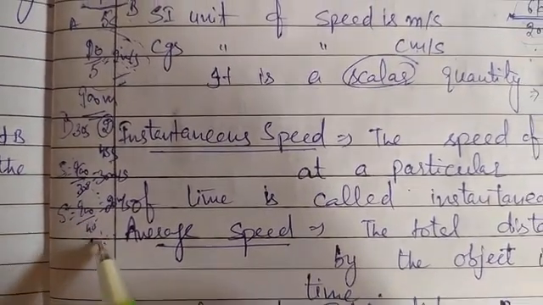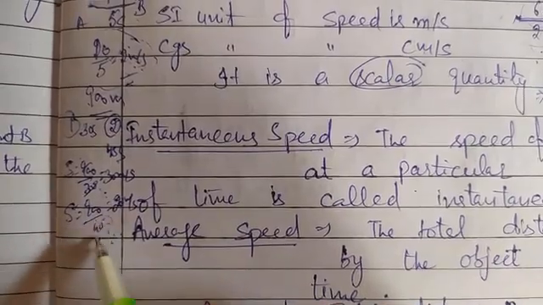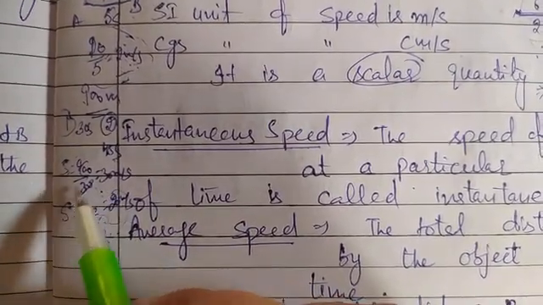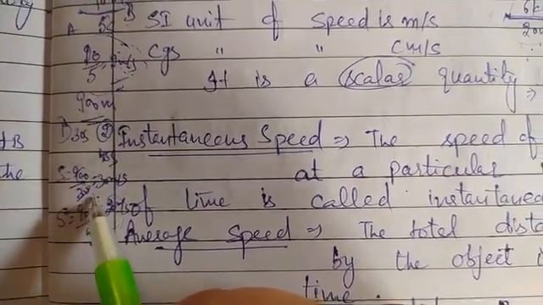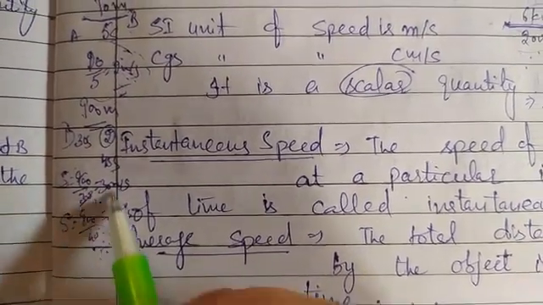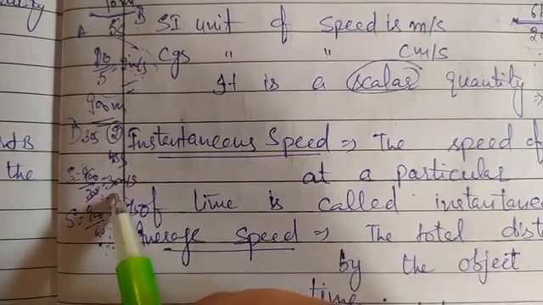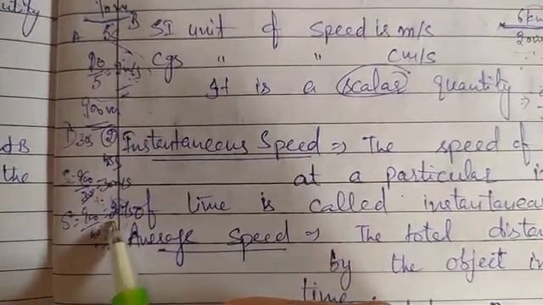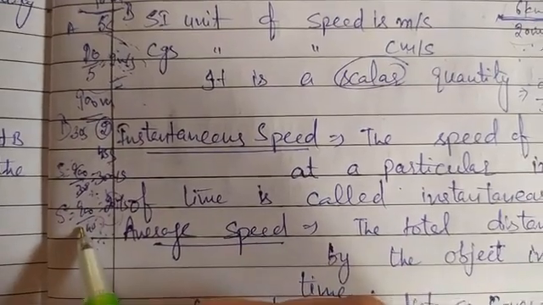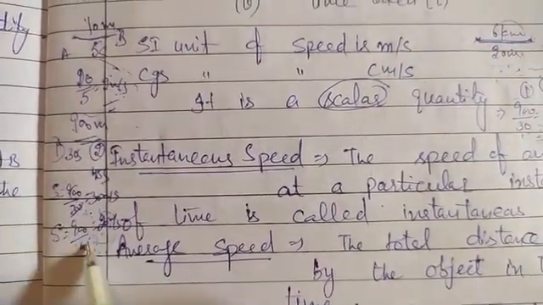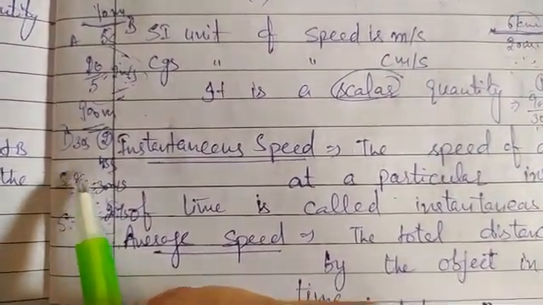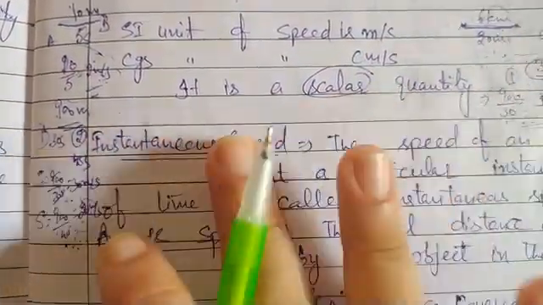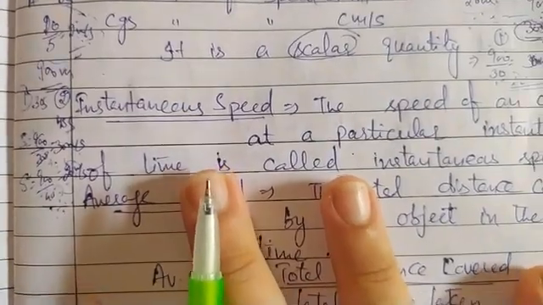That means the car which has taken more time has less speed, and the car which has taken less time has more speed. So in this way we can say that the more the time taken by an object, the lesser will be the speed, or the less the time taken by an object, the more will be the speed. So this is about the speed of the two objects. In this way we can compare.